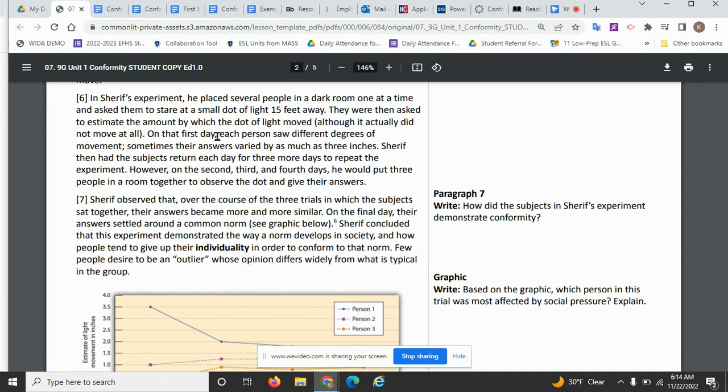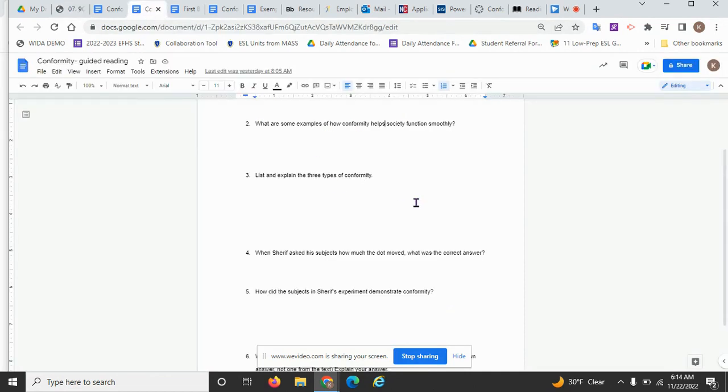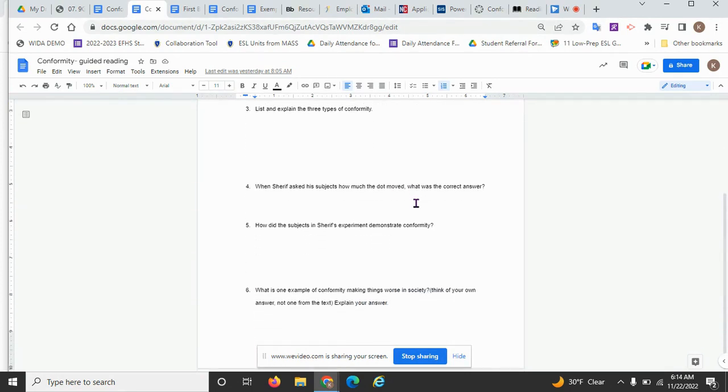All right, so now that we've completed paragraphs 5 and 6, let's move on to question number 4. When Sharif asked his subjects how much the dot moved, what was the correct answer? So go ahead and fill in what was the correct answer. How much did the dot actually move?